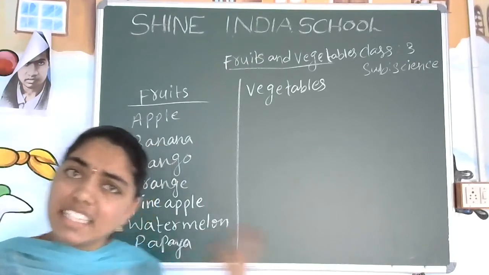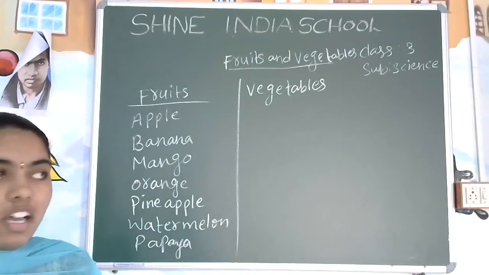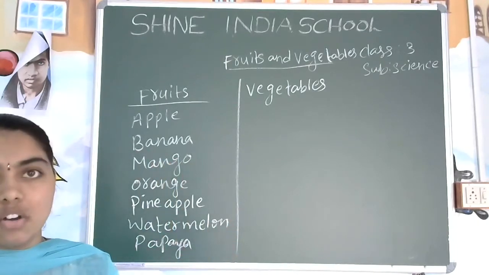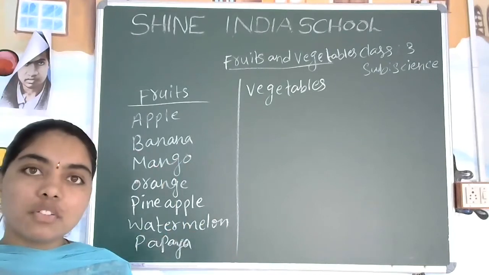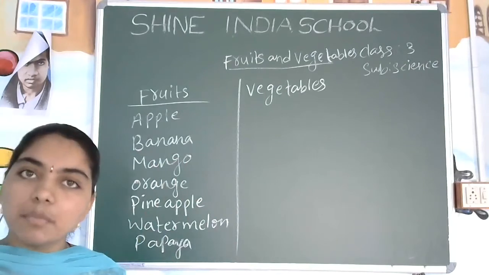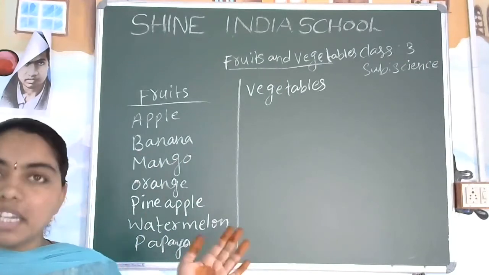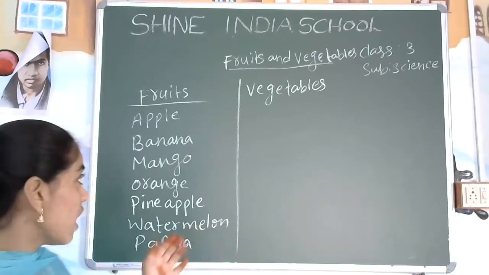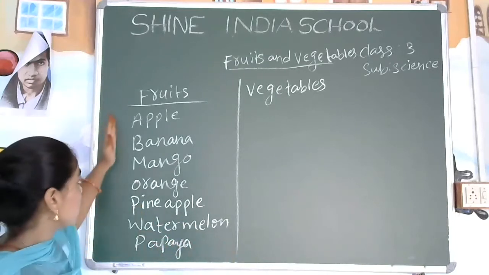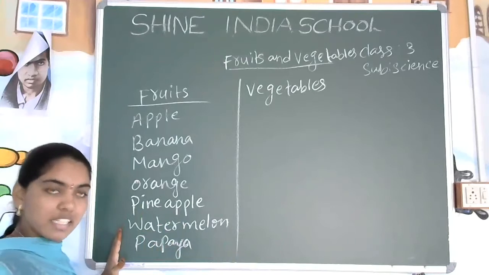Are there seeds inside them? Yes or no? On the first day we discussed what fruits are and what seeds are also. Yes, some of the fruits have small seeds, some have big seeds, some of the fruits have many seeds, some have 1 or 2 seeds. Do you remember that? Yes. So each and every fruit has seeds.